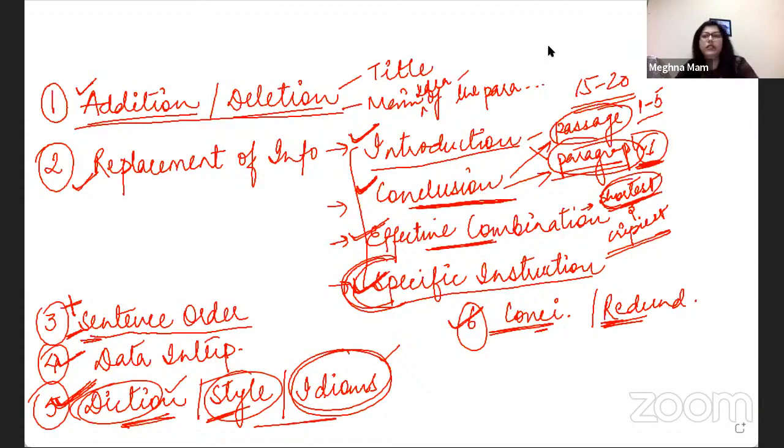What kind of questions you may see on the SAT on this topic? A combination of "annual" and "per year." So you will avoid "per year" because "annual" already does the work. A combination of "prominent" and "well known." So prominent itself means somebody who is famous, somebody who is known to everyone. So "well known" is extra. If I say she has decided to write an autobiography of her life, here "of her life" is extra because autobiography itself means that she wants to write about her own life. Okay, so avoid the repetition, and when you avoid the repetition, you actually are going concise there.